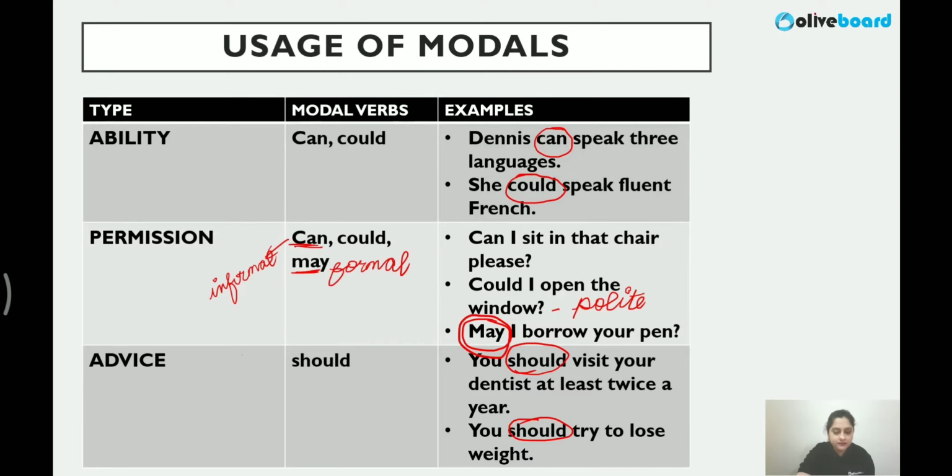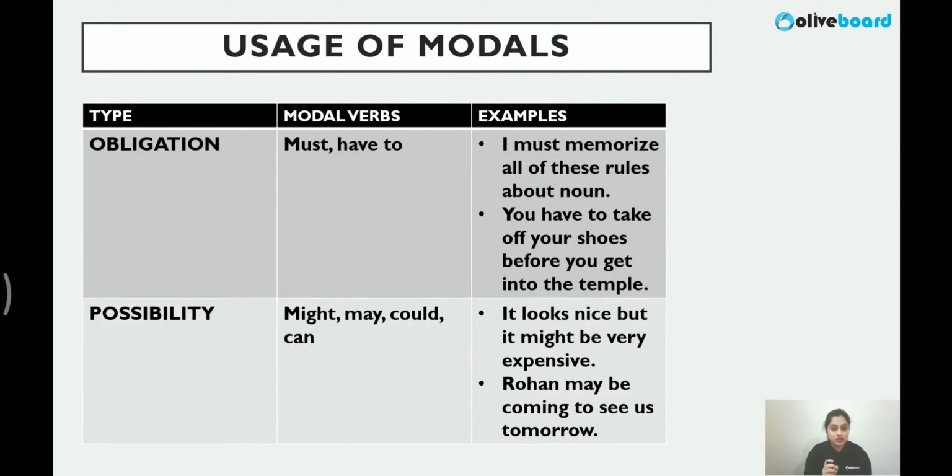So these are three. Following this, next one is obligation. What do we say when we talk about obligation? Something you're obliged to do, something you have to do, right? So this is like a promise; you have to follow it, you are supposed to do it. So obligation is must or have to. I must memorize all of these rules about nouns. You have to take off your shoes before you get into the temple. It's a normal norm, everybody follows it; it's an obligation. You can't get away without doing it, right? So it is compulsory. So must and have to.